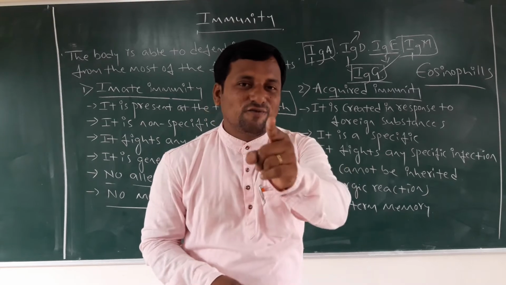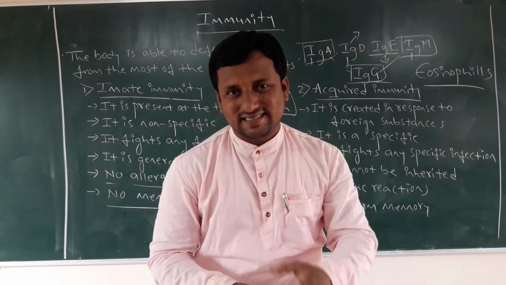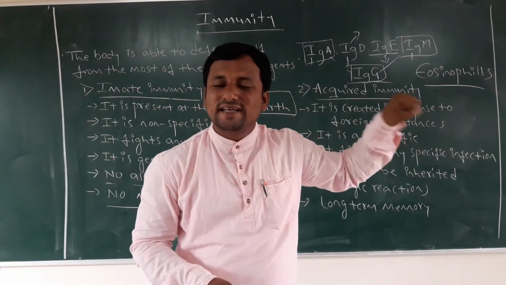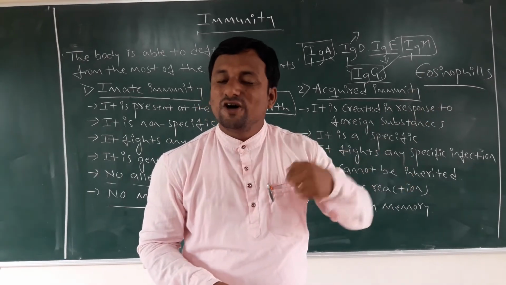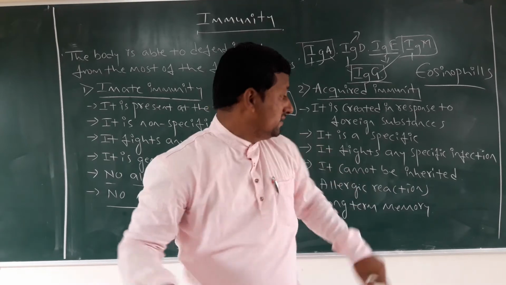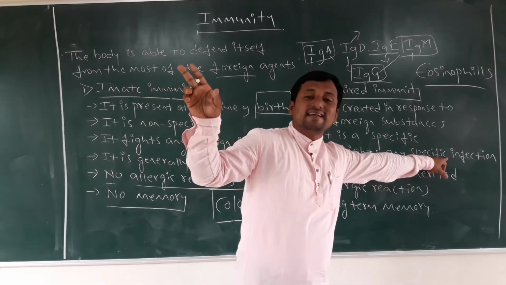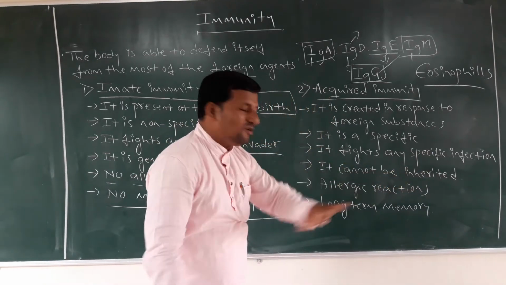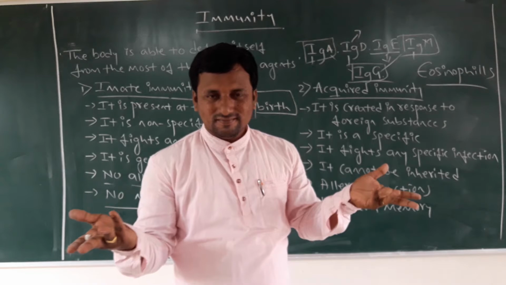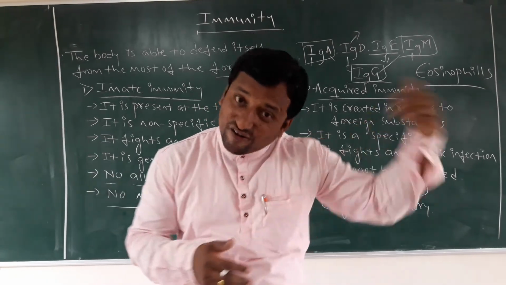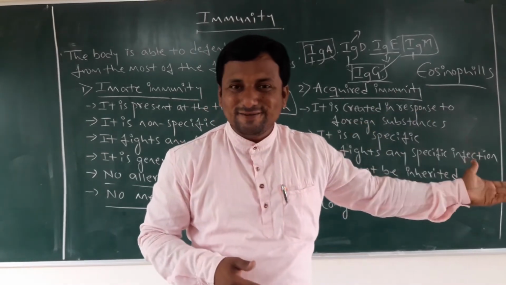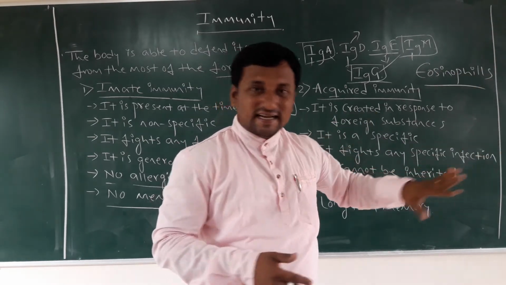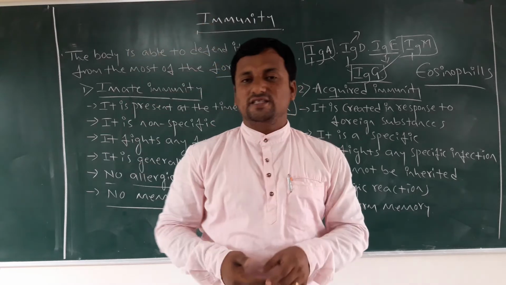Outside means in the form of vaccinations. In the form of vaccination, these ready-made antibodies enter into our body when we are going to get any specific infections. Next, it cannot be inherited. That is by birth, but it is after birth. After birth, we get the immunity powers. It cannot be inherited from parents to the offspring.